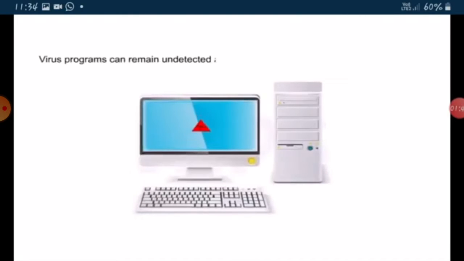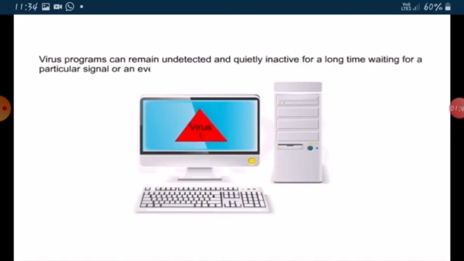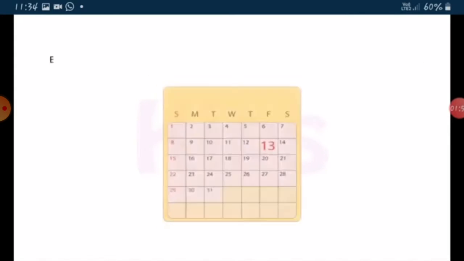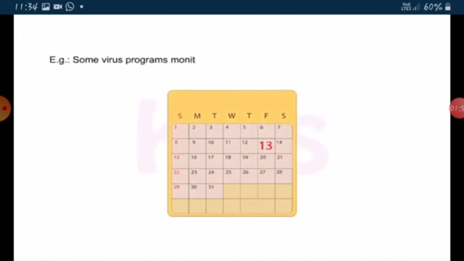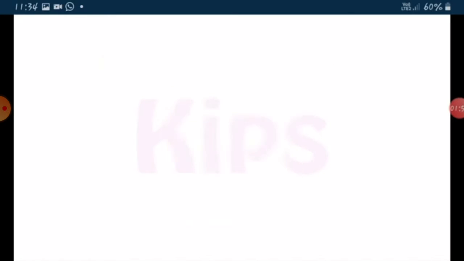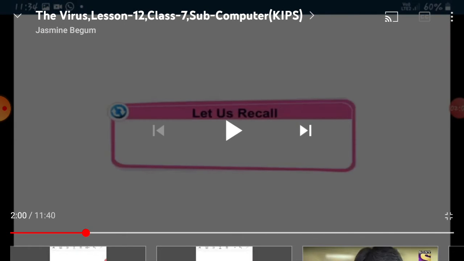Virus programs can remain undetected and quietly inactive for a long time, waiting for a particular signal or an event to trigger them. Example, some virus programs monitor the clock in the host computer and trigger on a certain day, like Friday the 13th. So, children, to avoid detection, these programs are secretly hidden and they are undetected and inactive for a long time, waiting for a particular signal or a day like Friday the 13th.